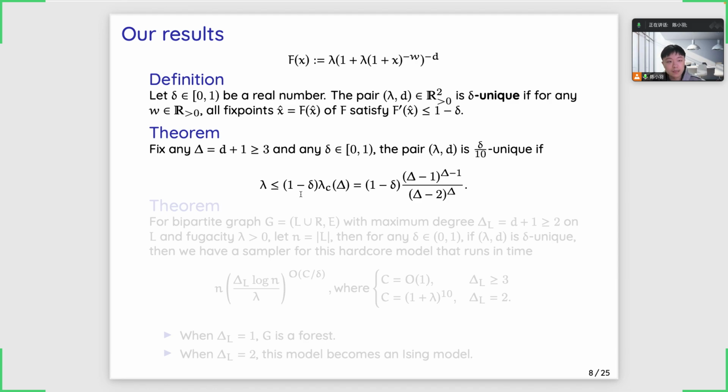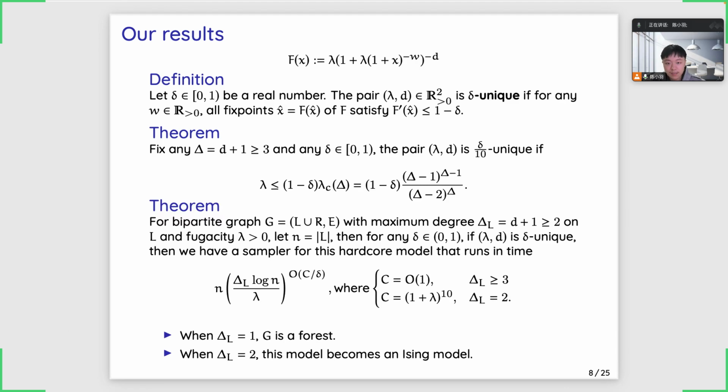But the degree bound Delta here only applies to one side of the bipartite graph. Our second result gives a near linear time sampler for the bipartite hardcore model in the uniqueness regime. And the degree bound only applies to the left-hand side of the bipartite graph. I should mention that in this model, the degree bound Delta L makes a lot of difference. When Delta L is 1, the graph becomes a forest and the sampling problem becomes trivial. And when Delta L is 2, the phase transition of the weak spatial mixing disappears, and this model could be reduced to a ferromagnetic Ising model.